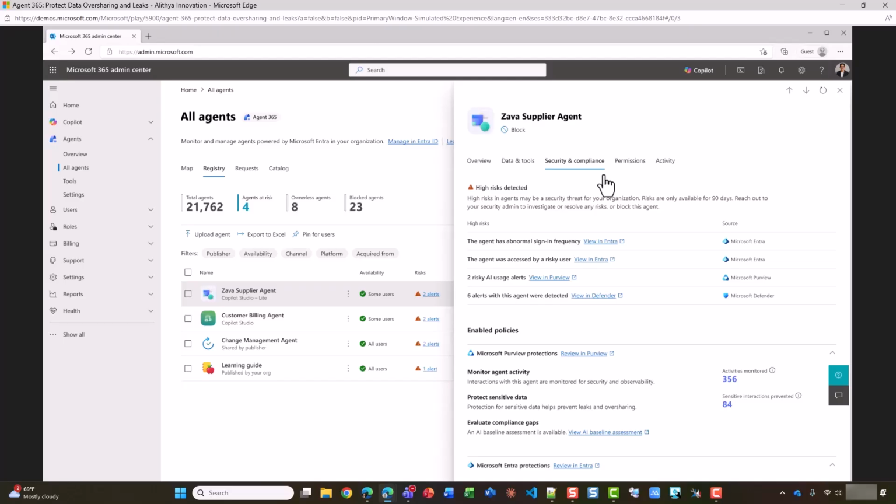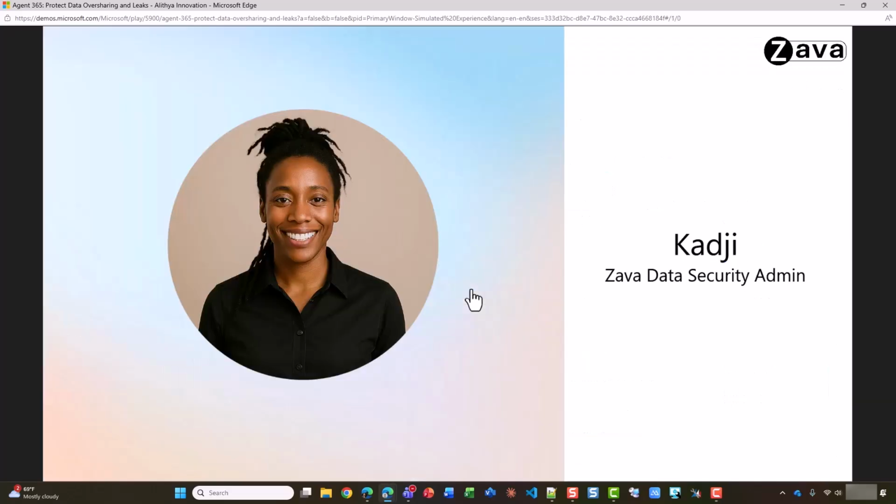Now, based on these insights, I can either take an action to block the agents or have my data security team in Purview investigate agents further, which is what we will do here. Let's switch to the data security team's view in Purview to understand the data security and compliance landscape for agents.